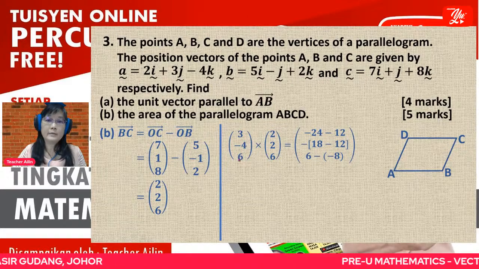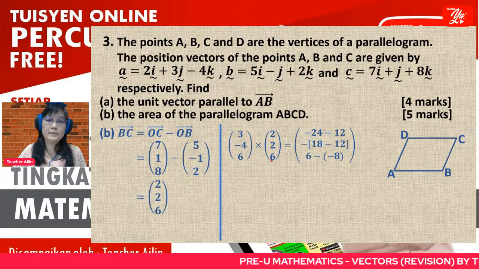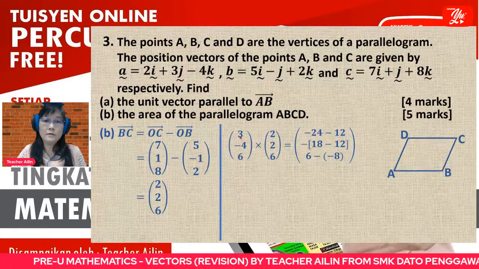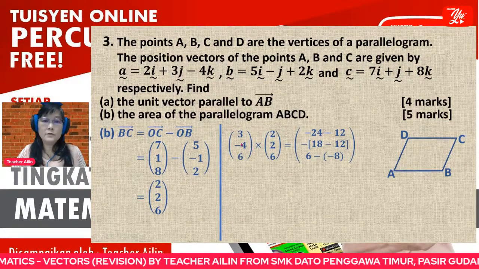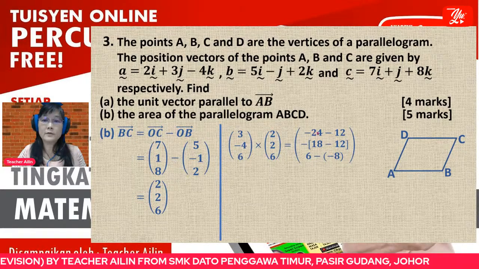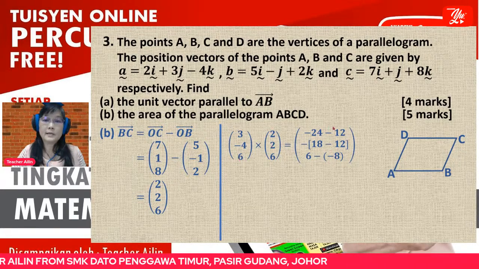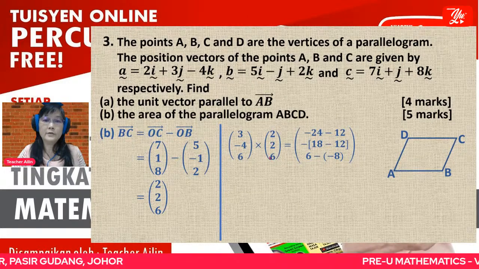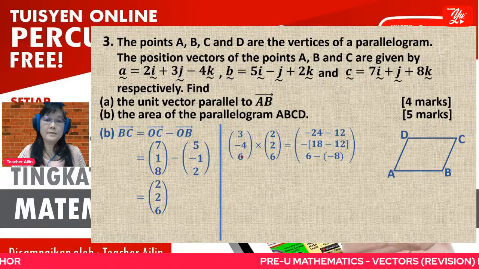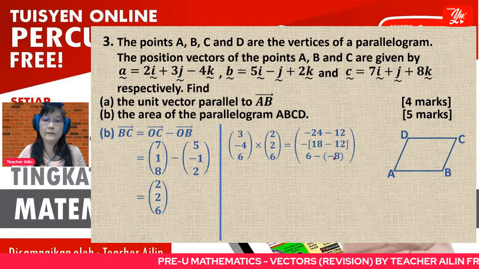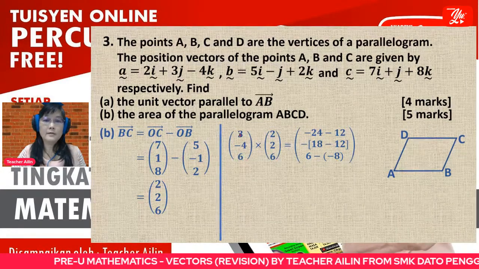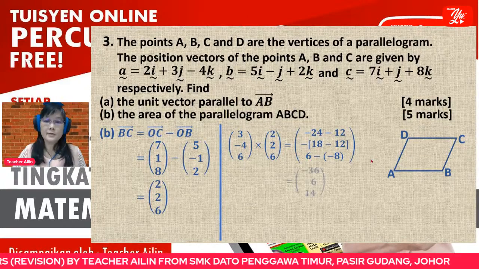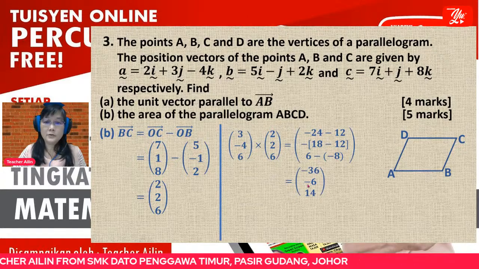Okay, this is AB. Just now you have found the AB. This is the BC. So when you carry out the cross product like just now, okay, for the first row you use negative 4 times 6, 24, minus 6 times 2. Then the second number, you ignore this one. 3 times 6 is 18, minus 6 times 2 is 12. Then the third number, you ignore this one. 3 times 2, it is 6, minus negative 4 times 2, negative 8. So when you simplify, then you get this one.